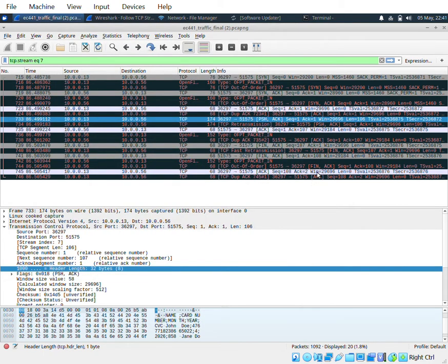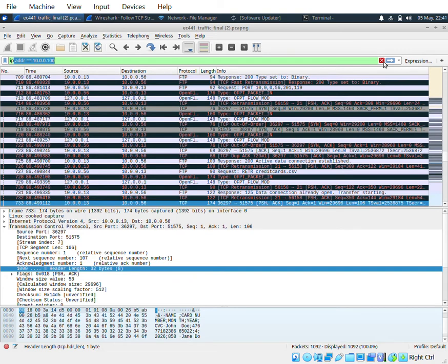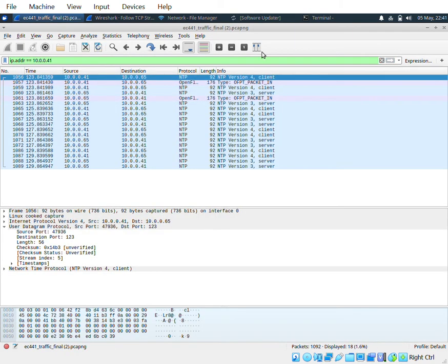Question 10, what is address 100041 doing? So once again, we just search for the address 41. Okay, so from looking at it, we can see that the protocol is using multiple NTPs, which is actually a server protocol that tries to sync up time with computers. So we believe that they're using the NTP server to sync up computer times.